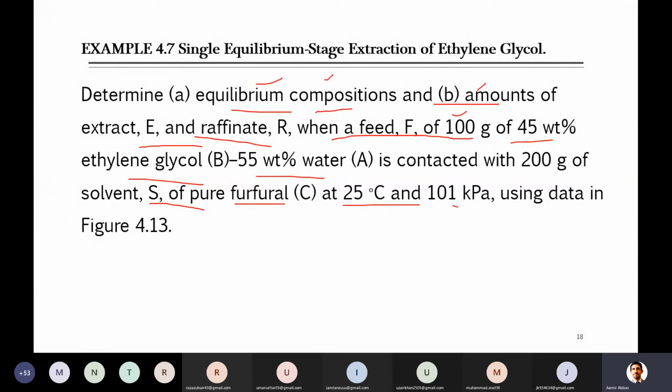It means we have to find the composition of extract and raffinate, as well as later the amount of extract and raffinate. The feed amount is given, as well as the amount of the solvent. They are 100 gram and 200 gram, and this is pure solvent. There is nothing else. So let's look at how we can find these.